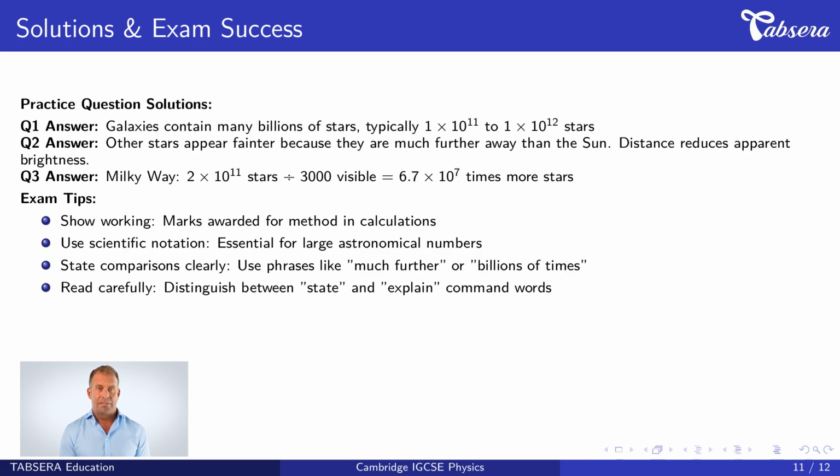Now, exam success tips. First, always show your working, especially for calculations involving scientific notation. Second, use scientific notation for all large astronomical numbers. Third, state comparisons clearly using precise language like much further or billions of times. Fourth, read questions carefully. State means give facts, while explain means provide reasons with scientific principles.